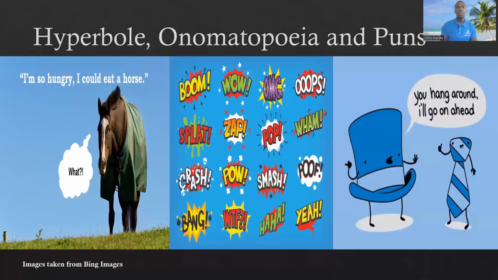Hello, everyone. Today we're going to be talking about three literary devices, and these three literary devices are hyperbole, onomatopoeia, and puns. All right. So as you would see on screen, we have three images that depict the figures of speech, which will be analyzed in this lesson.